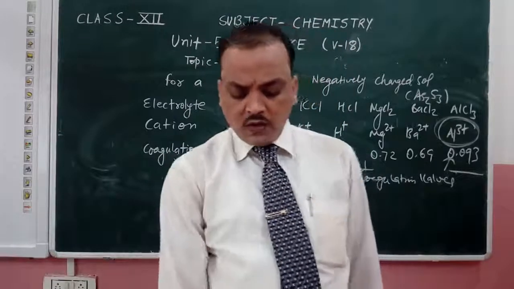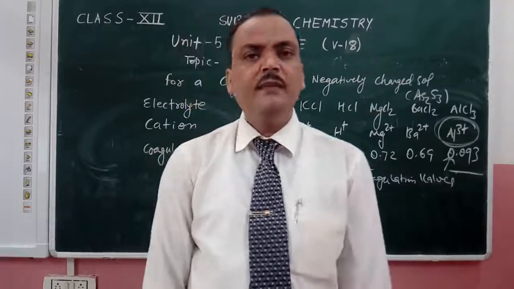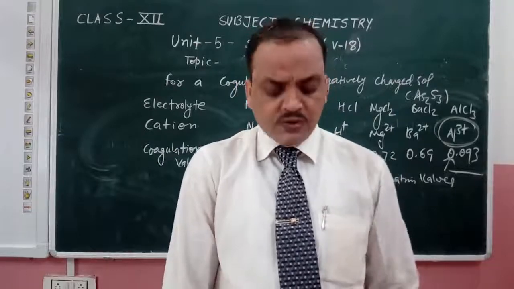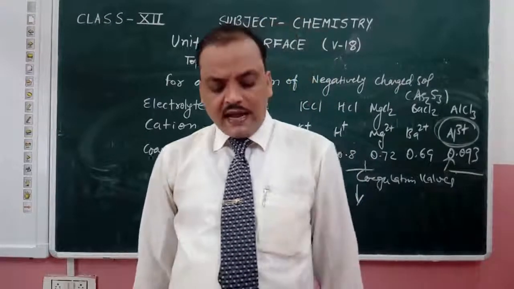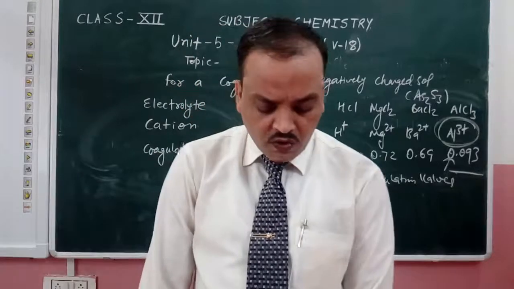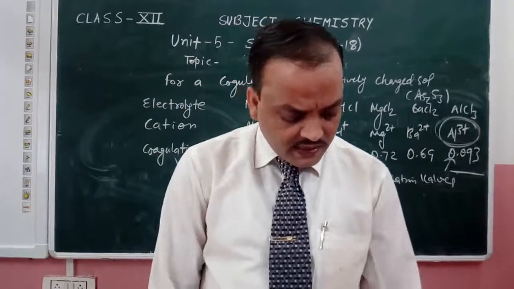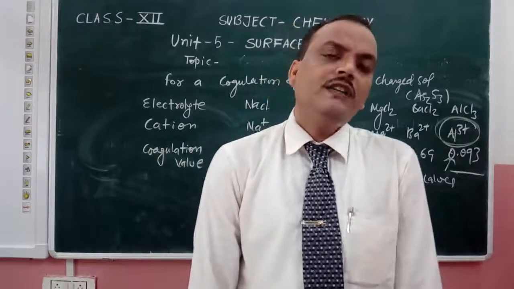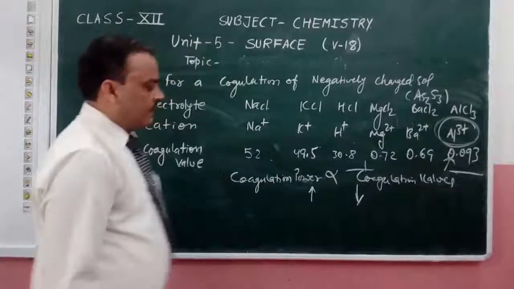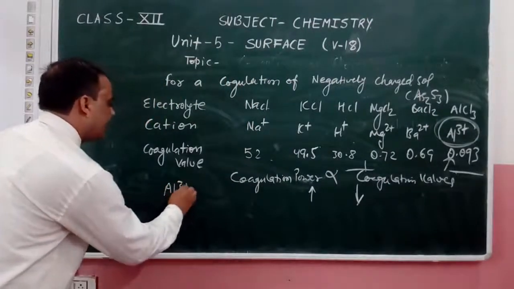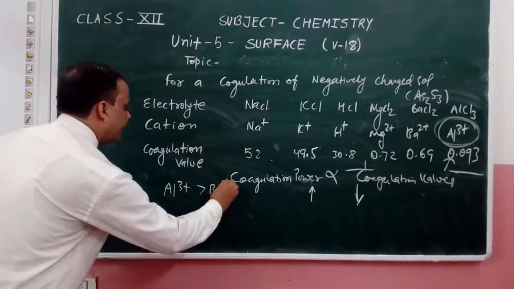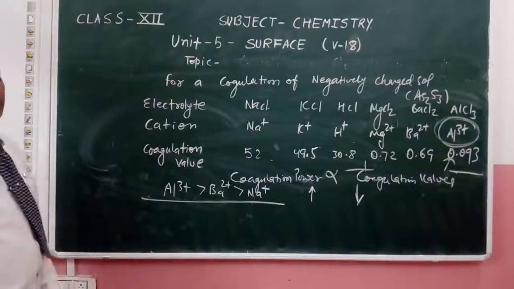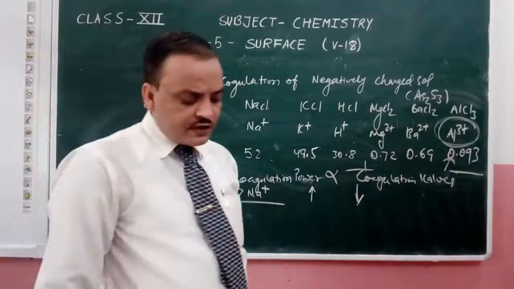Coagulation can also be caused by different methods, and these methods are electrophoresis, mutual precipitation, prolonged dialysis, heating, boiling or cooling. So what is the condition we have? The coagulation power depends upon the valency: Al3+, Ba2+, Na+ is the comparison of coagulation power.